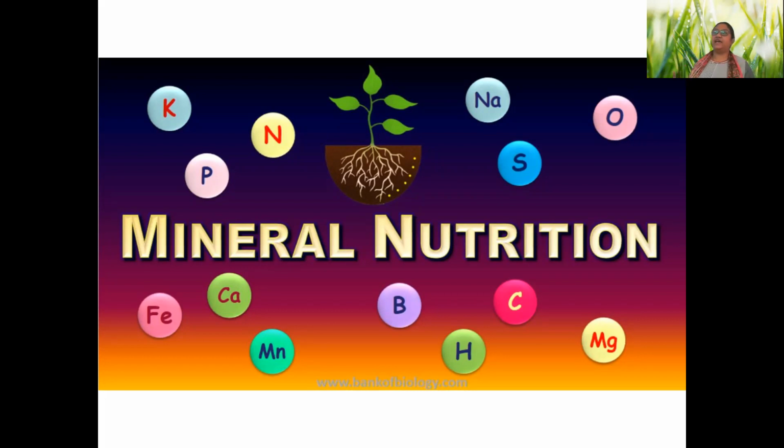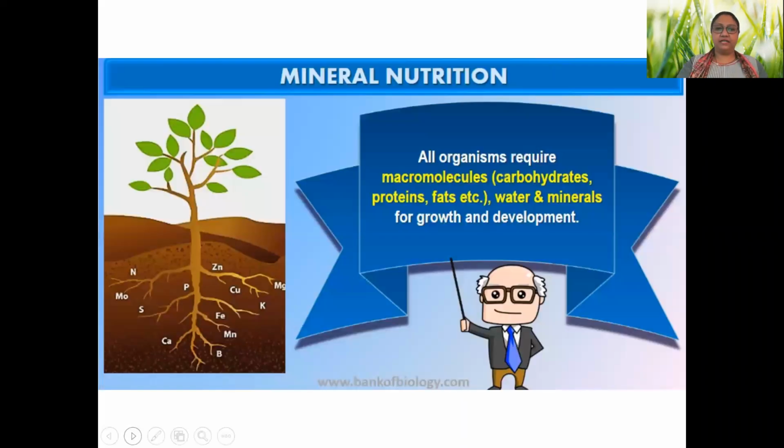So we need to understand that in case of animals, we consume these things by our diet, and in case of plants, they obtain it from the soil. If they are not obtaining it and they are having only the basic minerals, that will not be enough to suffice the requirement of nutrition. So this chapter, although not very important from the point of view of NEET, you should know what are the elements which are responsible for what kind of functions in plants.